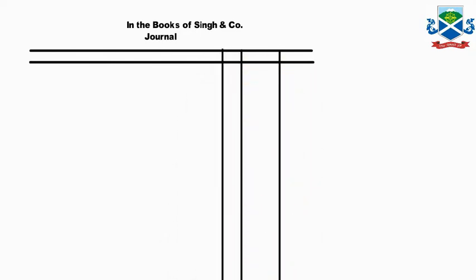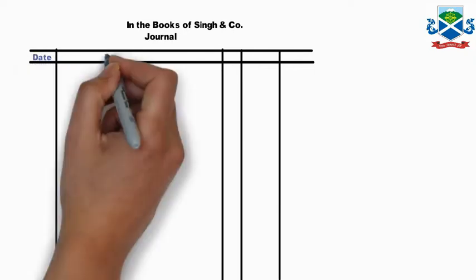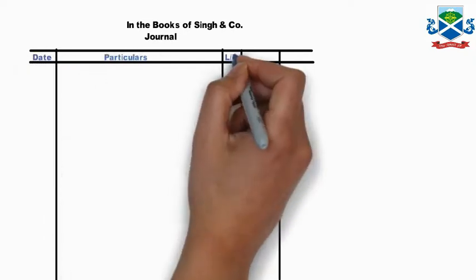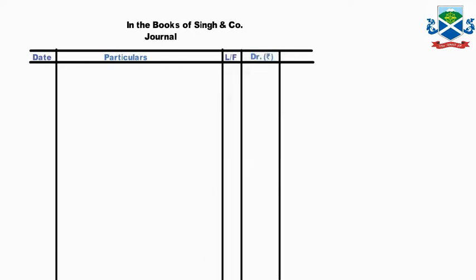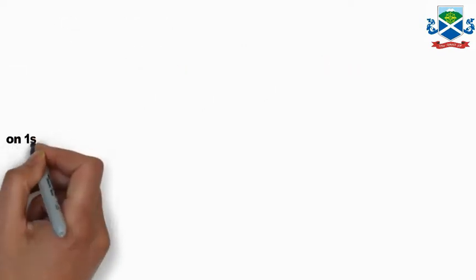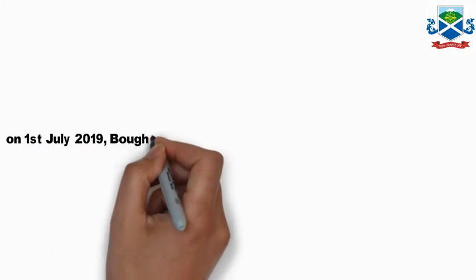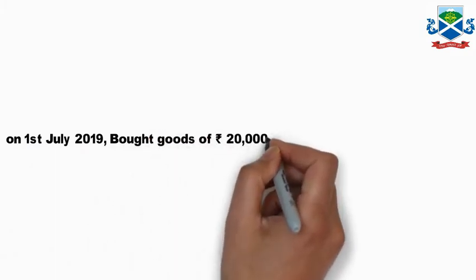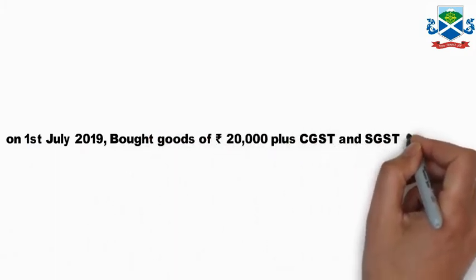as we learned in the previous classes, previous part 1 journal, we know it. The left side is date, particulars, ledger folio, debit and credit columns. The first transaction was 1st July 2019, bought goods of rupees 20,000 plus CGST and SGST 6% each.